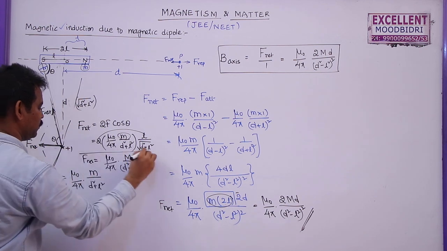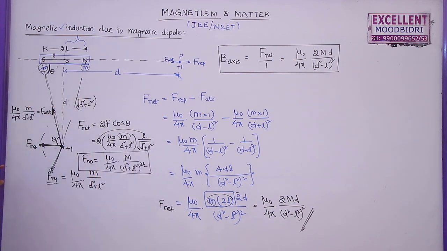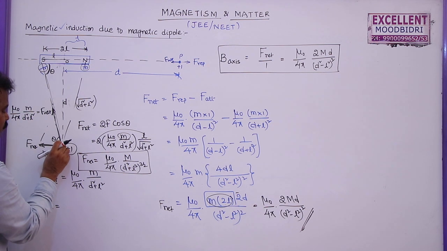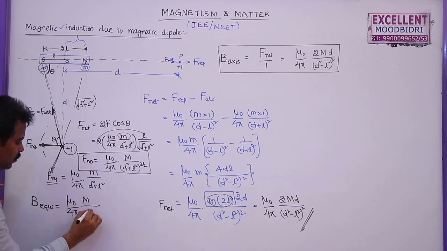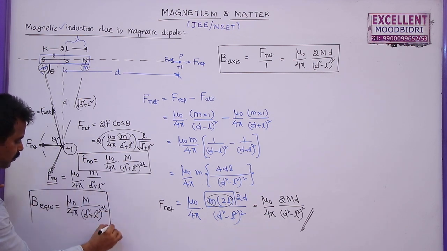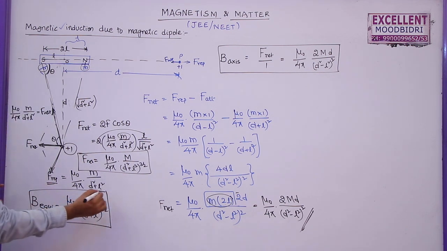This is F net. But as we wish to find out the magnetic field on the equatorial line of a magnetic dipole or bar magnet, the magnetic field on the equatorial line is given by the same thing, F net by 1, because 1 is the pole strength of the unit magnetic pole which is placed here. So now you can write mu naught by 4 pi, m by d square plus L square whole power 3 by 2, is the magnetic field on the equatorial line of a bar magnet.